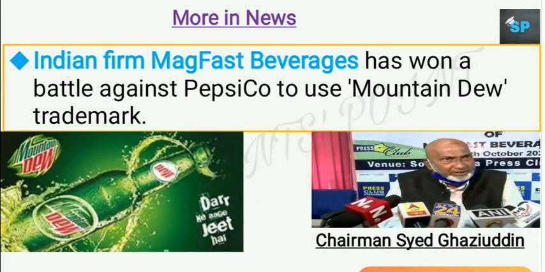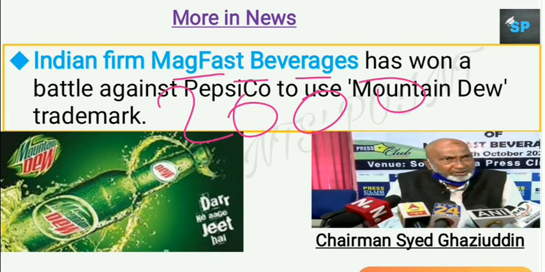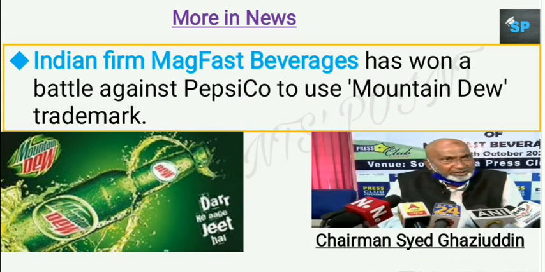Now let's see some more points in news. Indian firm McFast Beverages has won a battle against PepsiCo to use the Mountain Dew trademark. See what happened. In year 2000, Indian firm McFast Beverages started selling water bottles with the name Mountain Dew. However, in year 2003, PepsiCo started selling cold drinks with the tag Mountain Dew.